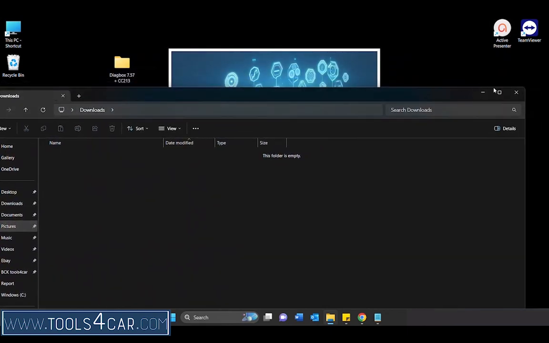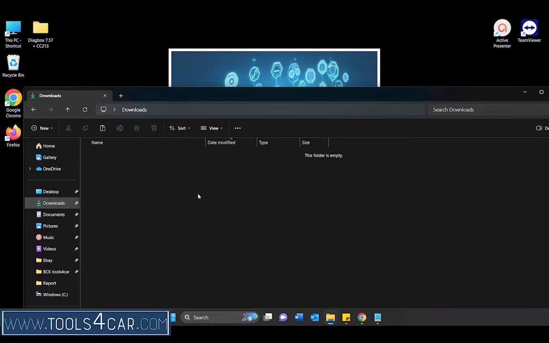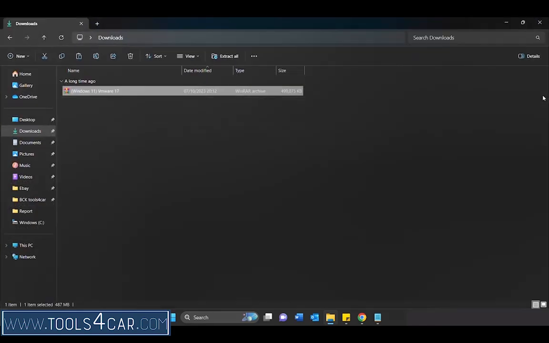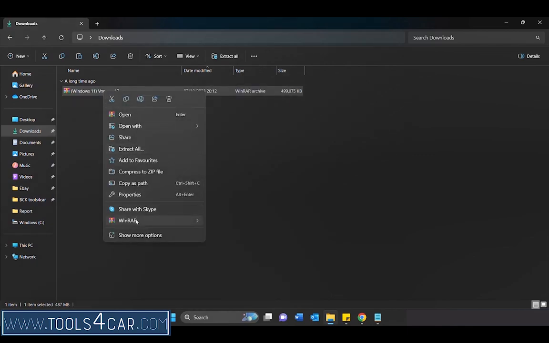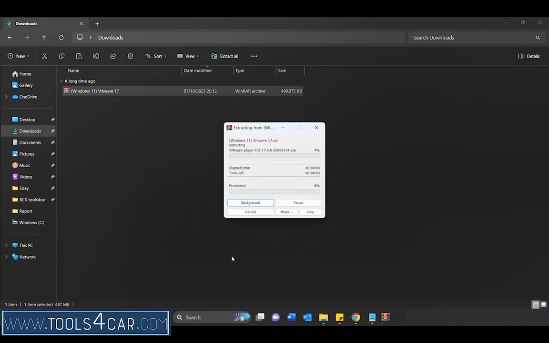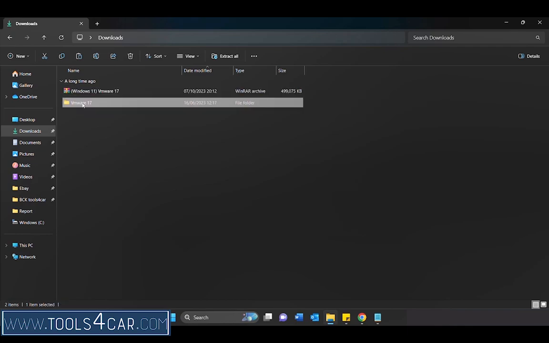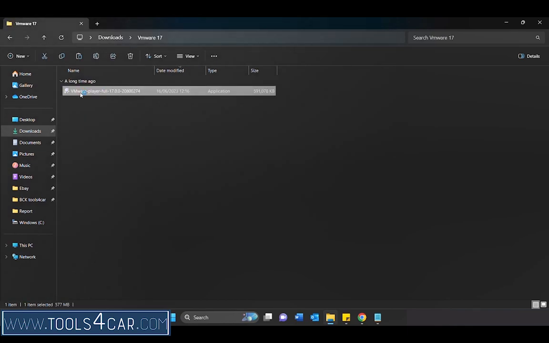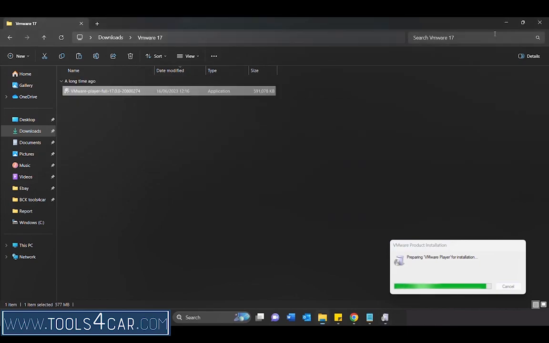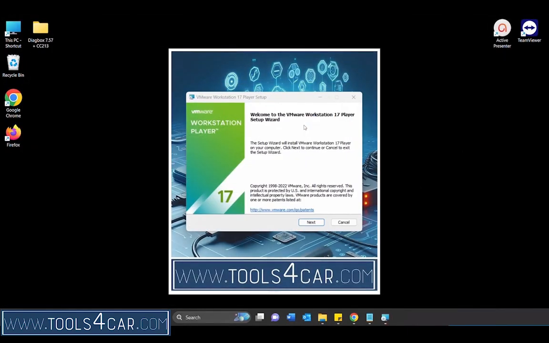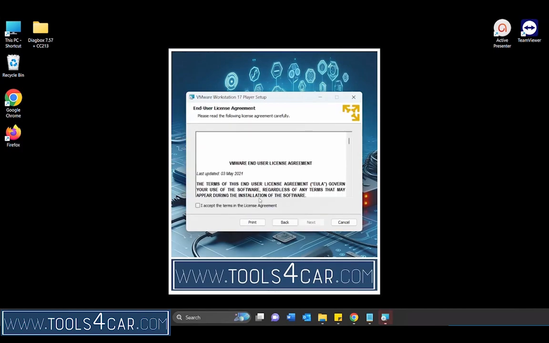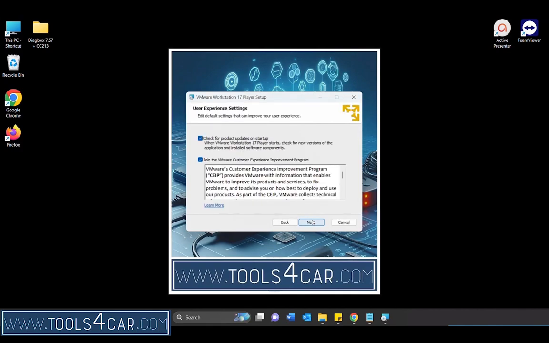Download VMware from the link provided in the text file. You can download any version of VMware you like. Once you have downloaded VMware, extract it and install it. Deselect these two options and press Next.